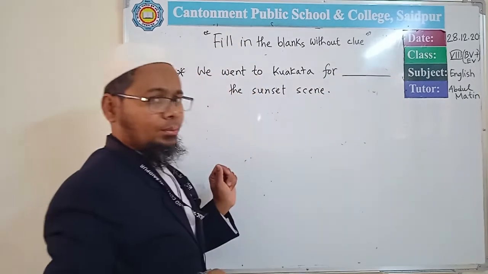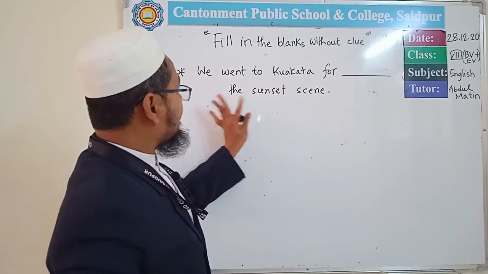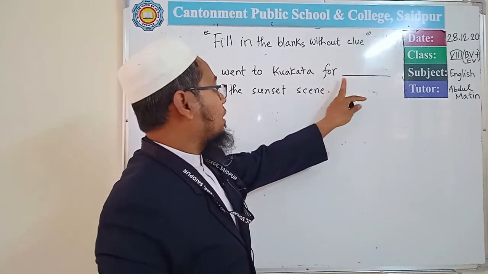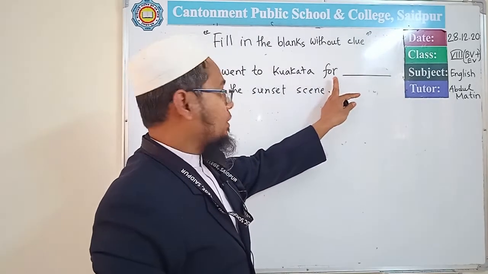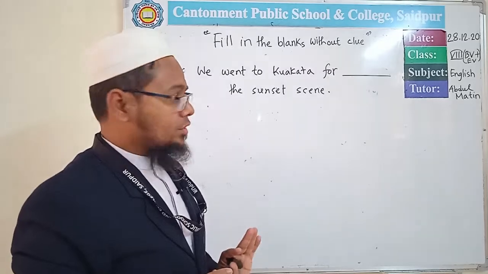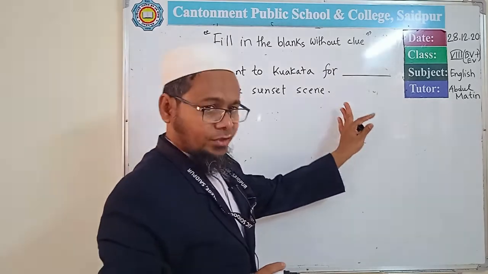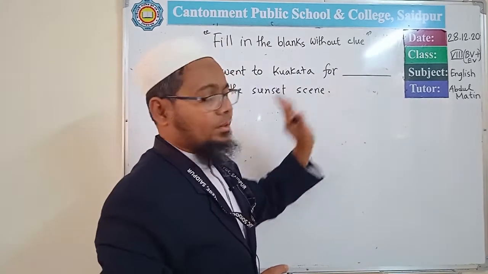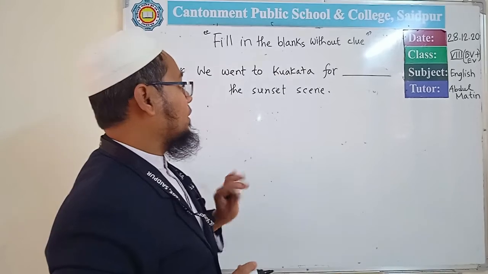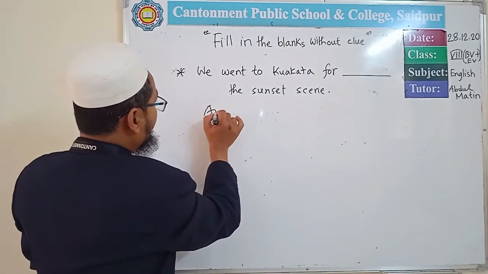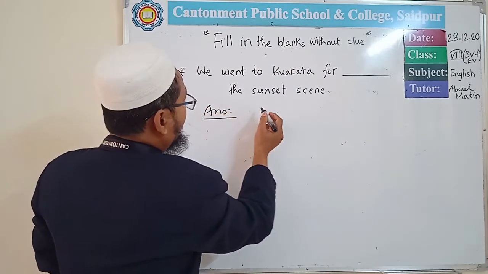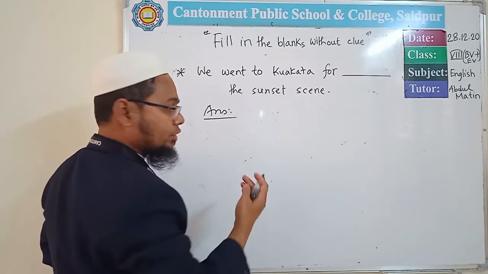This is an example. So here the blank is after a preposition. So you know, after a preposition, if the blank is a verb, then it will be with the ing form of the verb. So the answer can be here: if you think enjoy, that will be enjoying.